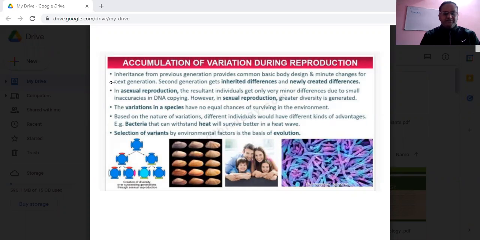Because variation we have done a number of times in the chapter how do organisms reproduce. Okay, variation, differences, okay, Divya. Variation means differences. Okay, fine. Now you see.